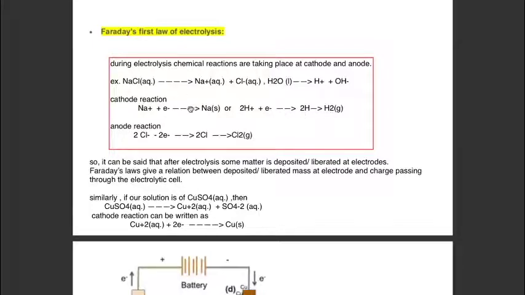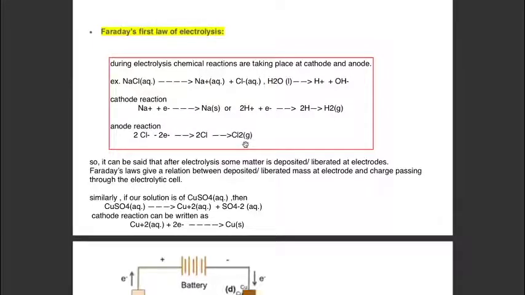Out of these two cations, sodium cation and hydrogen cation, the hydrogen ions will go first and give hydrogen gas at the cathode. Out of chloride ion and hydroxide ion, only chloride ion will go to the anode and give chlorine gas.